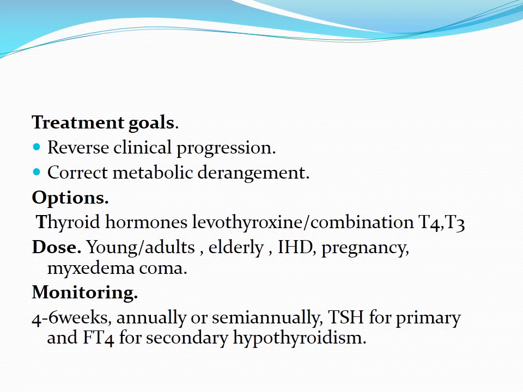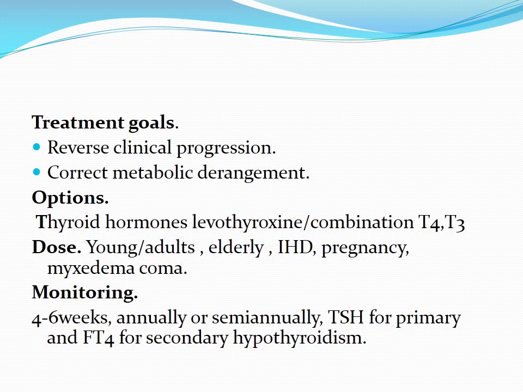So we should not focus on the FT4 level, because if we focus on FT4 when it is increased and TSH is normal, and we decrease the dose of thyroid hormones, then again the symptoms will develop and TSH will be raised. So the main focus is TSH in primary hypothyroidism.